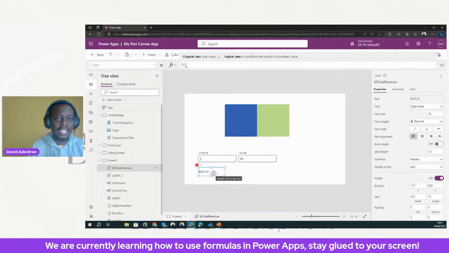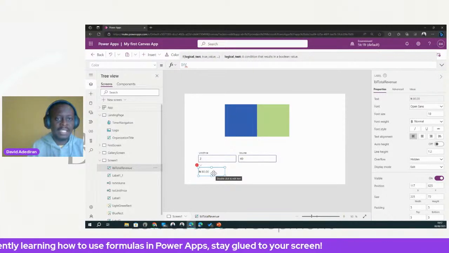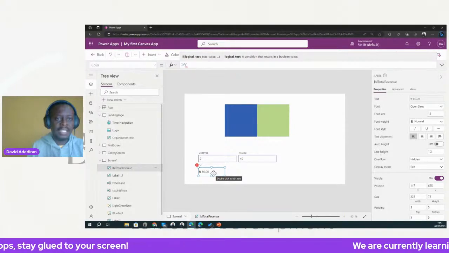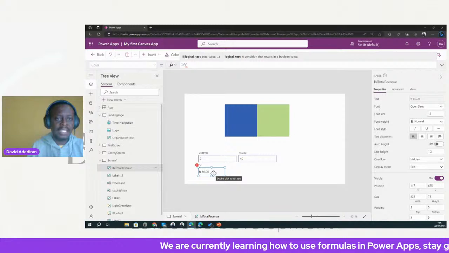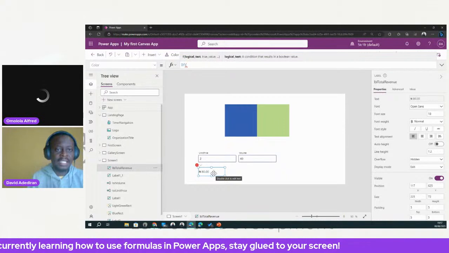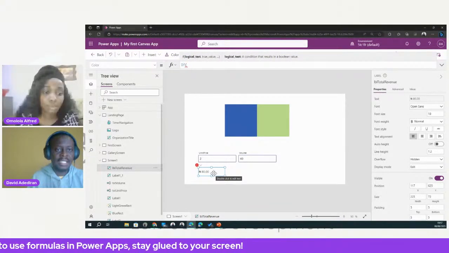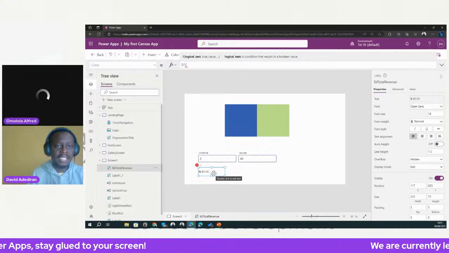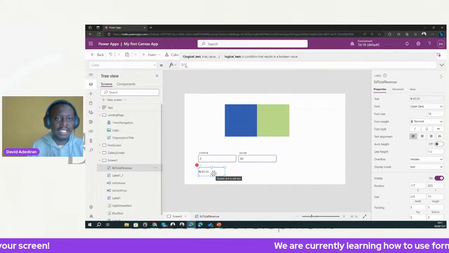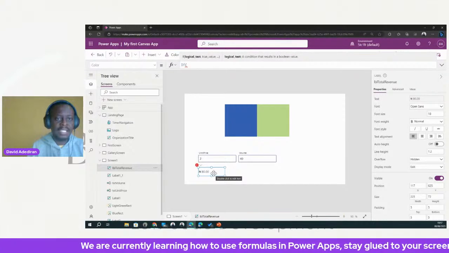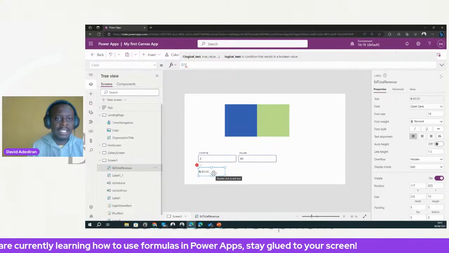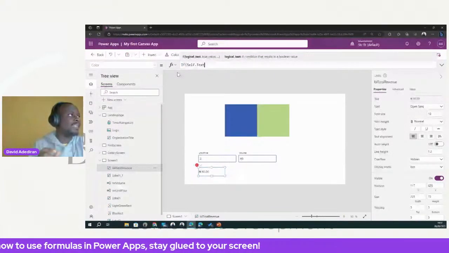So if you want to use self, self means reference myself, reference the control. So I say self dot text. Self dot text.